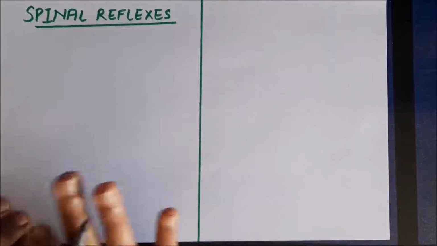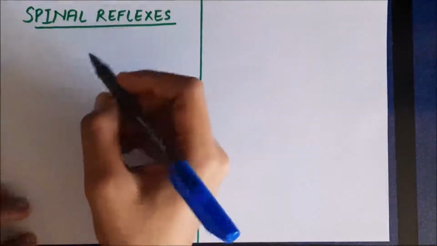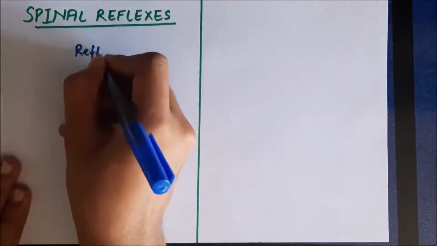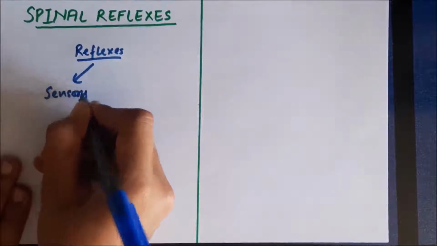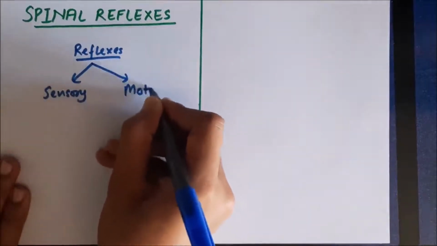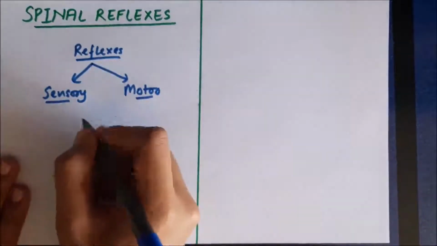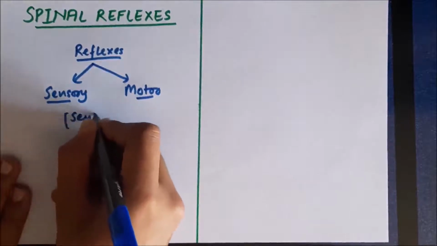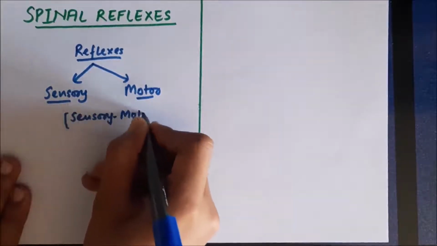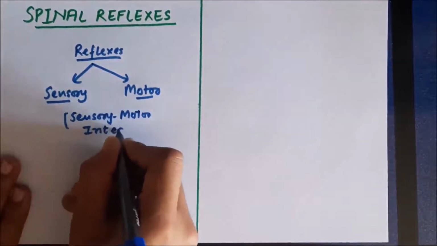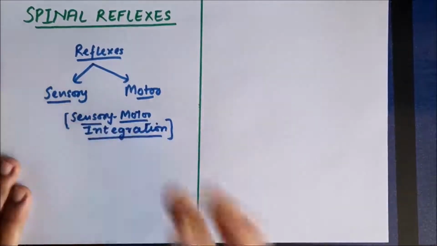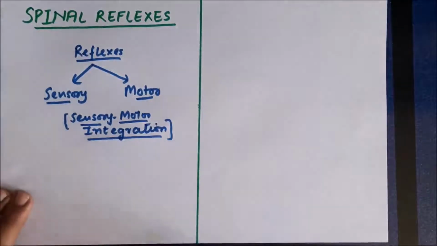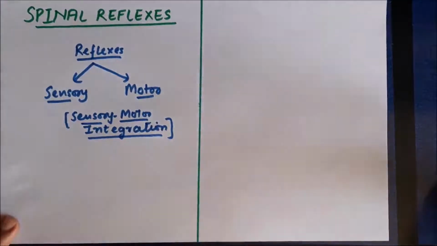Hello friends, so in this section we are going to discuss the spinal reflexes. As we all know, each reflex has two components. One of the components is sensory and the other is motor. So both these components are involved in the reflexes, and that is the reason reflexes are also called sensory motor integration. Half the component of the reflex is sensory and the other half is motor. Therefore reflex is called sensory motor integration.